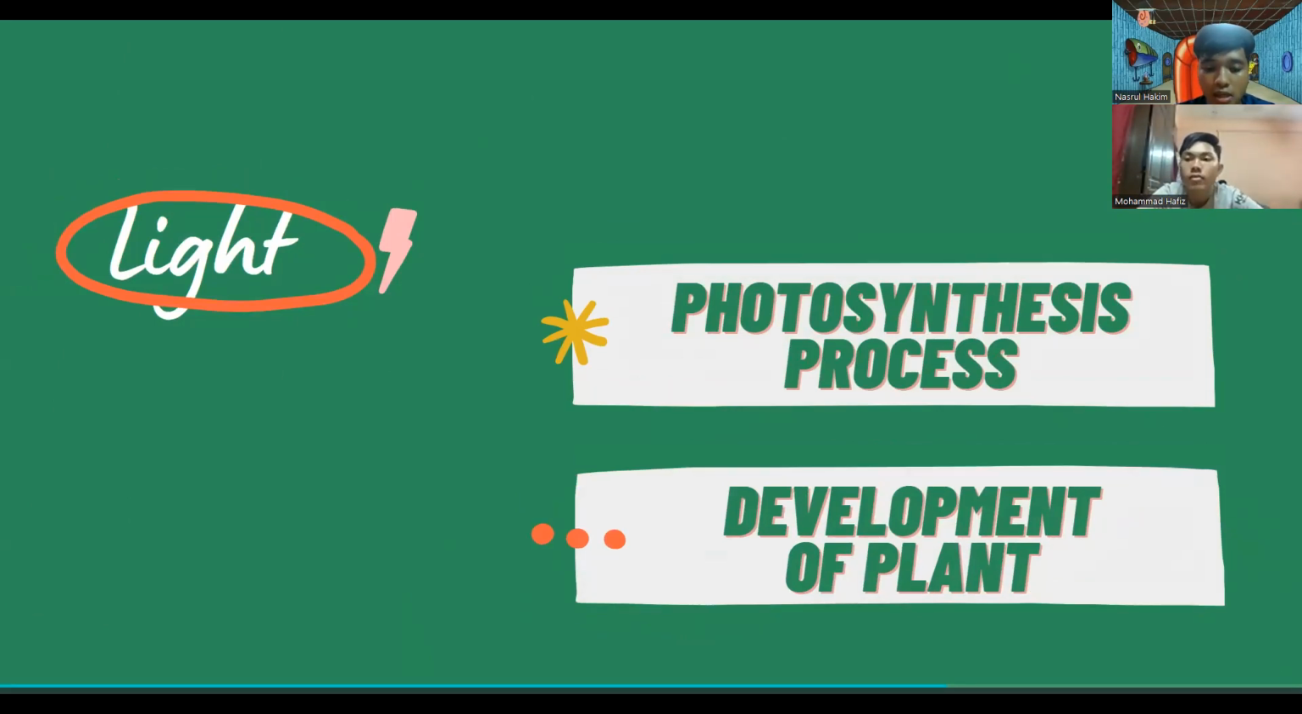Now I will be explaining the second factor for plant growth, which is light. Light itself helps the plants in various ways, such as photosynthesis process and the development of plant. This shows light plays a vital role in keeping the plant growth healthily.